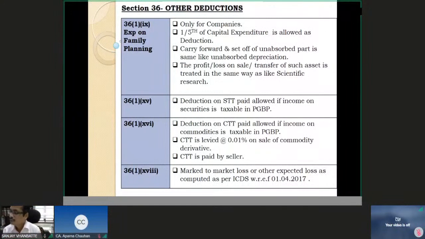Then, sir, please explain the deduction of interest on borrowed capital, 36(1)(iii). Palak, I think I have given a lot of time on 36(1)(iii). If the time permits, I will take it up. Otherwise, I think we need to move on. Okay.